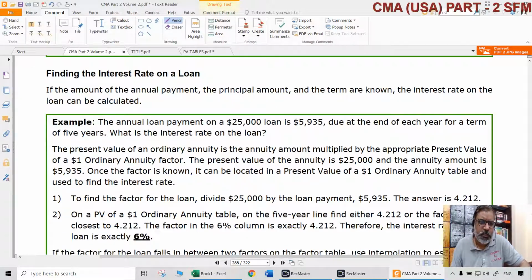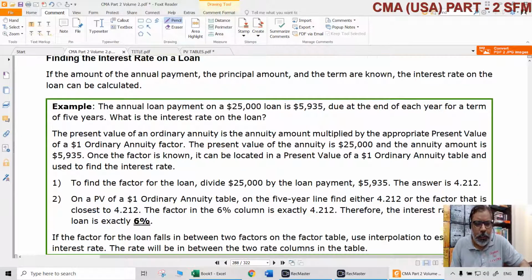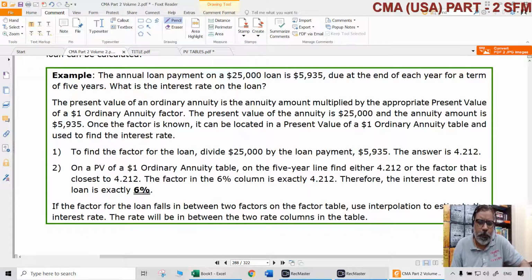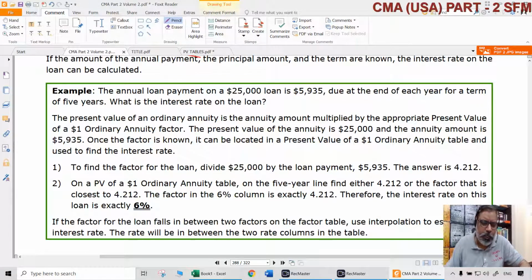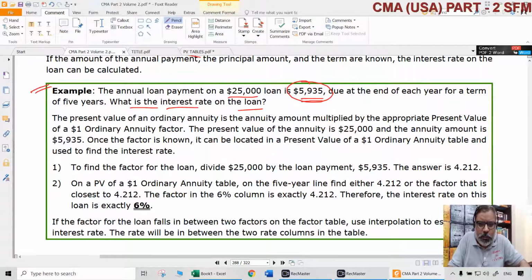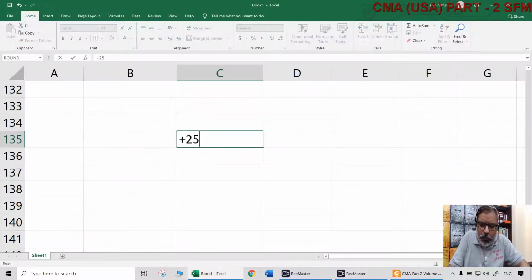Then another way of looking at it is a reverse calculation. For example, what is the effective interest rate for a loan if you want to take? Then also it is okay, but we have to do the reverse calculation. For example, the annual loan payment on a $25,000 loan is 5,935. What is the interest rate? We don't know. So in this case, all that you need to do is, you need to first find out the present value interest rate factor annuity, which is not known.